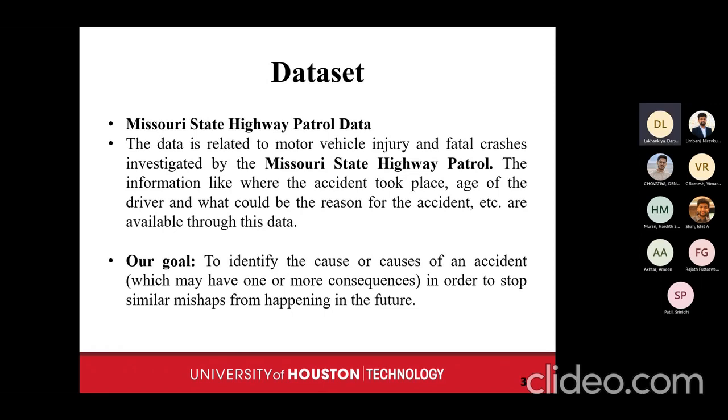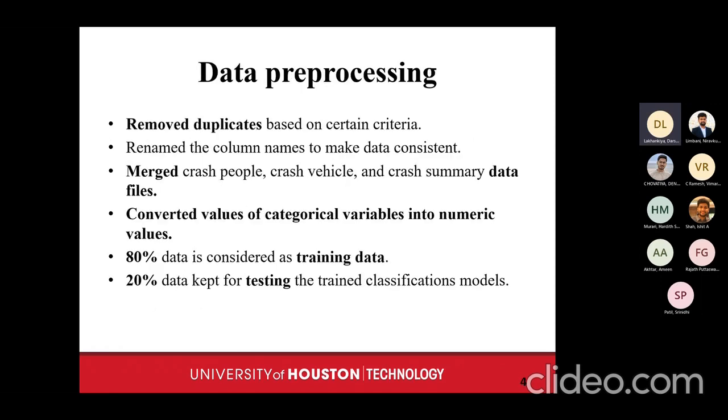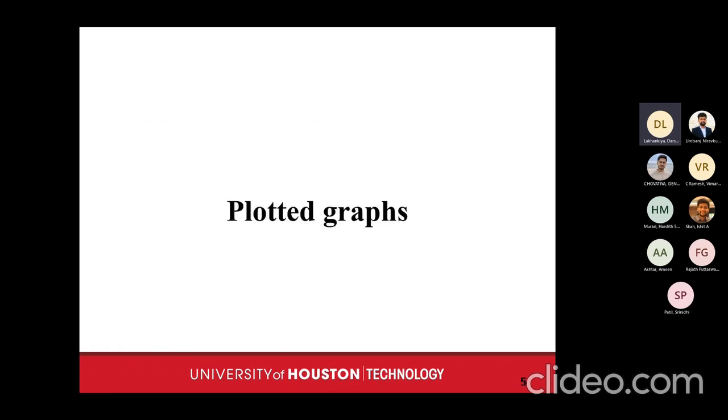First comes the data pre-processing part. We removed the duplicates based on certain criteria, and renamed certain columns so we can work with them more easily. We had three large Excel data files, crash people, crash vehicle, and crash summary, and we merged all of them into one file and converted everything into numerical values. We gave 80% as the training data set and the remaining 20% for testing. Let's go to our next part, the plotted graphs, which will be explained by my teammate.